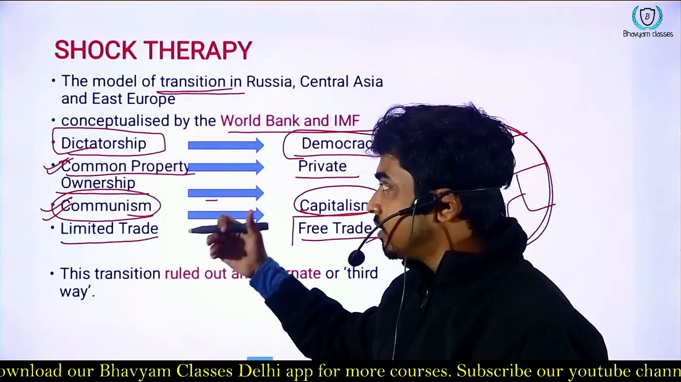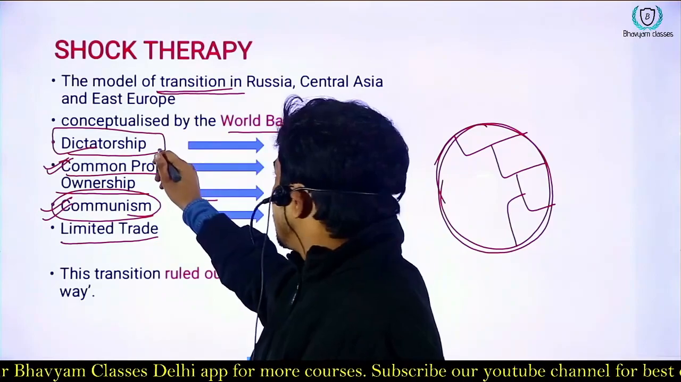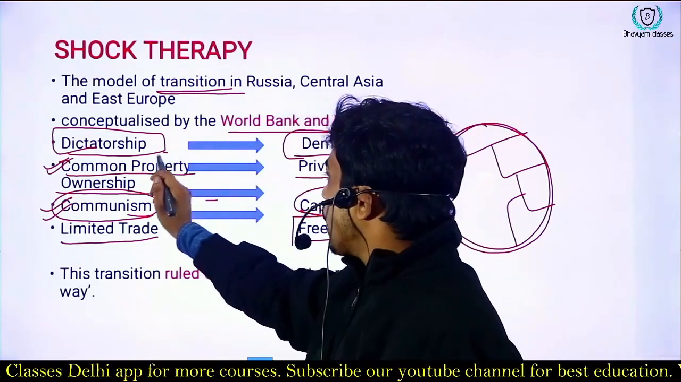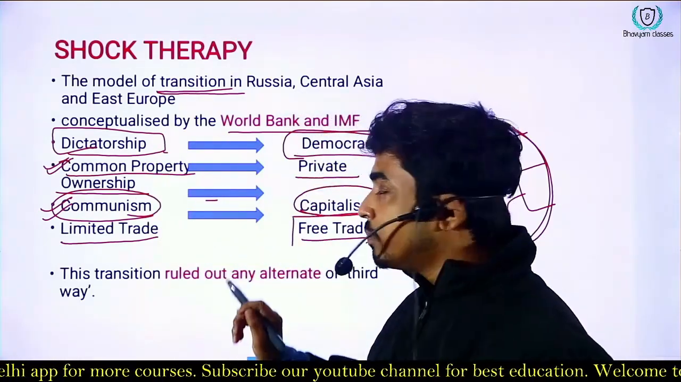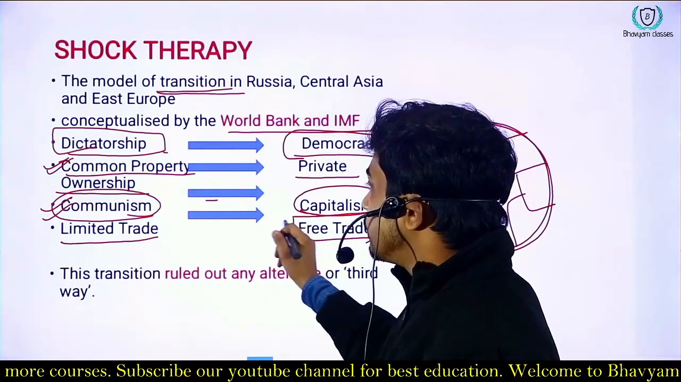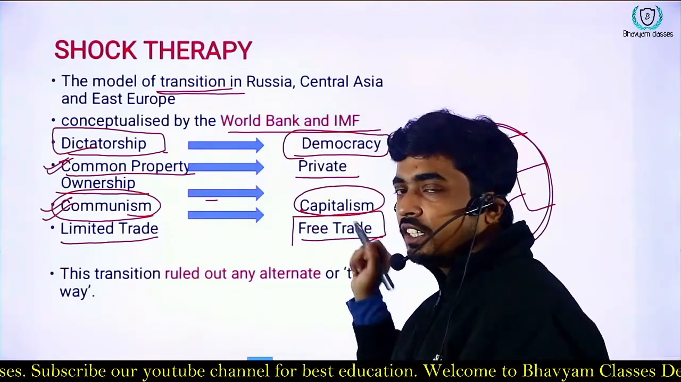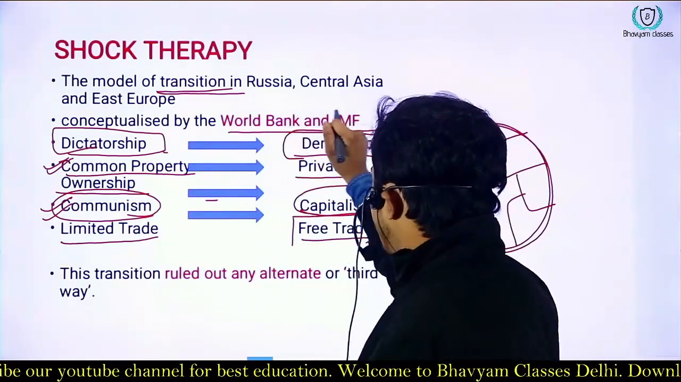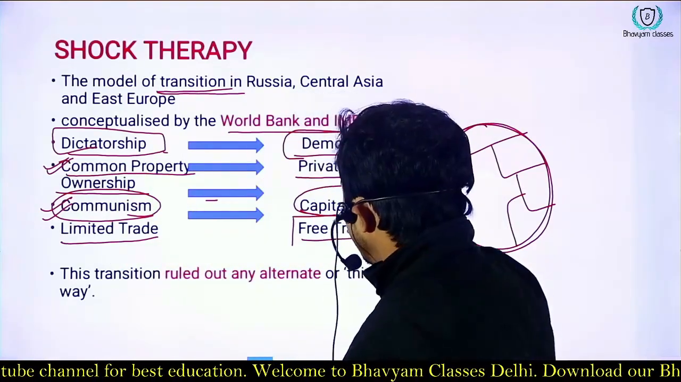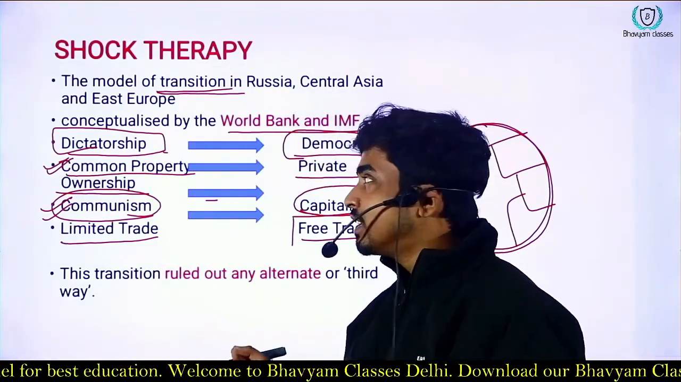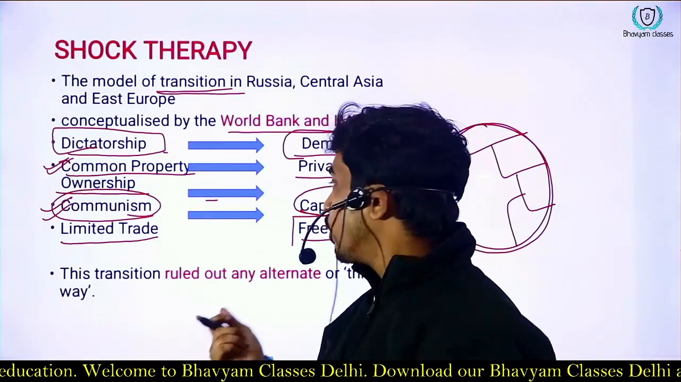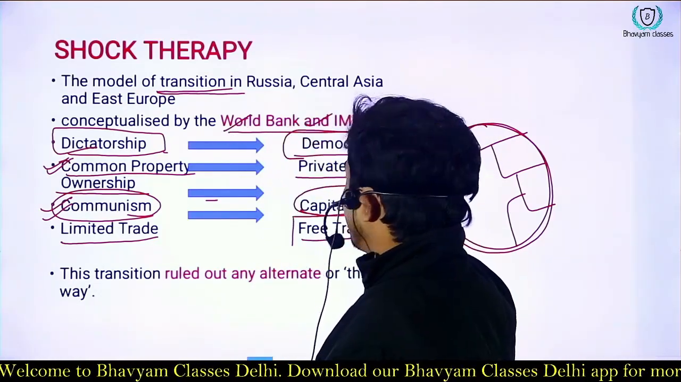Let me say it again: dictatorship to democracy, common property to private ownership, communism to capitalism, limited trade to free trade. That was the process, or the steps that needed to be followed if the countries were seeking help from the World Bank and IMF.